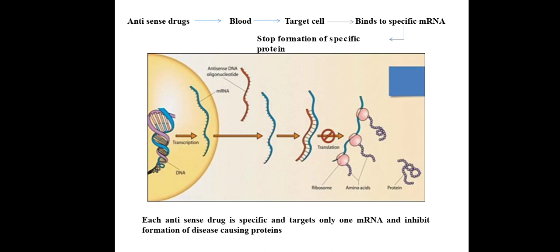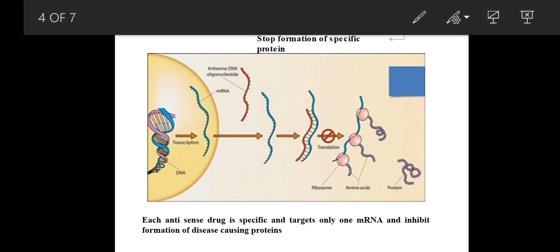Inside the nucleus the transcription process will take place, and after that the mRNA will travel into the cytoplasm, where with the help of ribosomes it will synthesize the specific proteins. This is the actual mechanism.